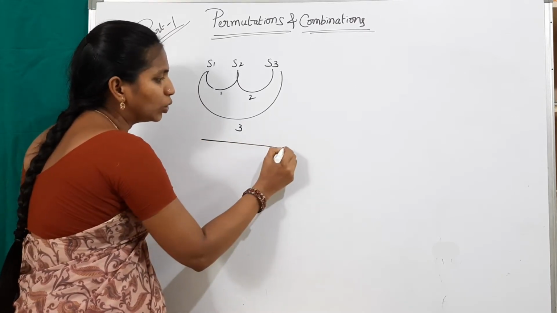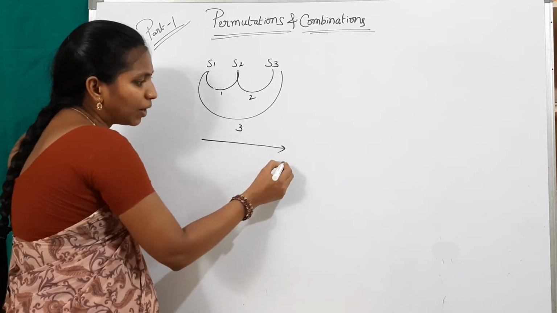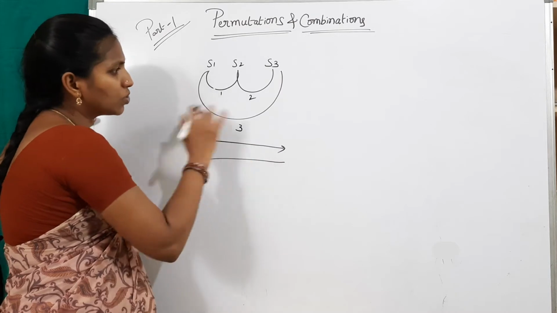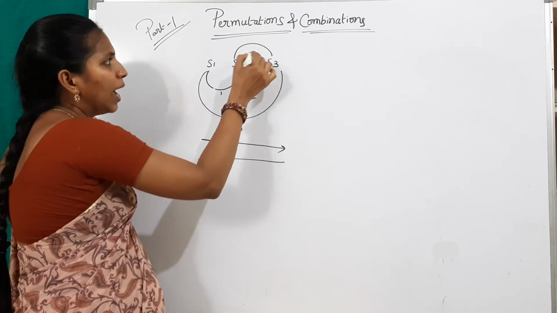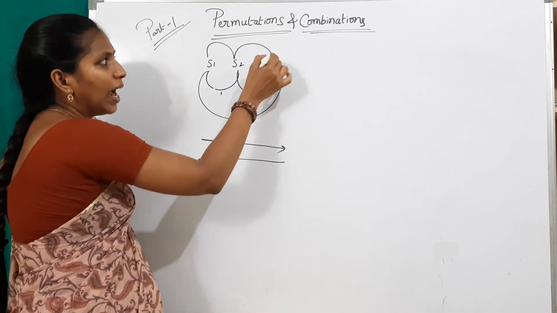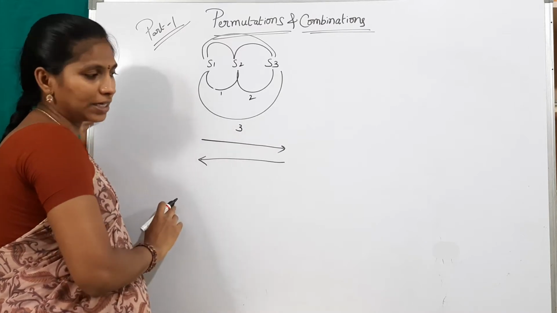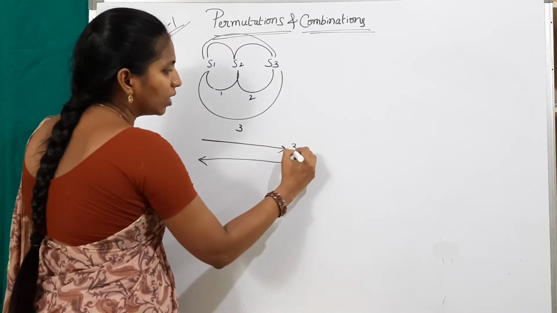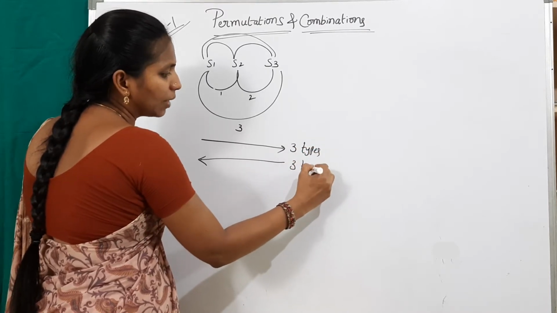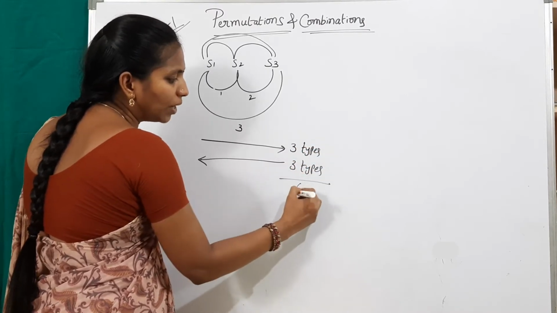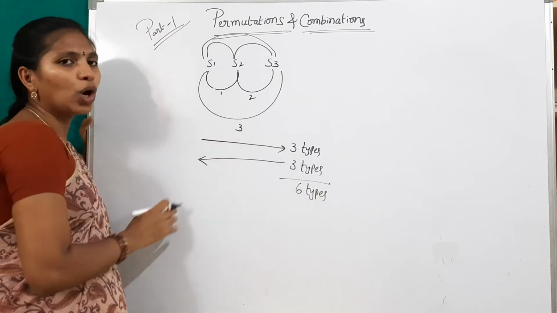Then from station 3 to station 1, S3 to S2 and S2 to S1 and S3 to S1, there are another three types of tickets. So in this way three types, and in this way another three types. Total how many types of tickets? 6 types of tickets. This is a normal method.